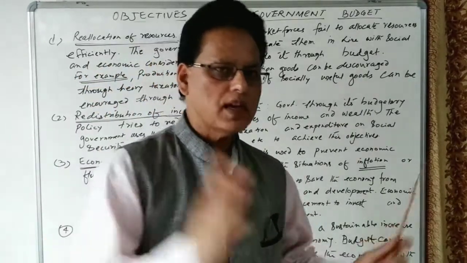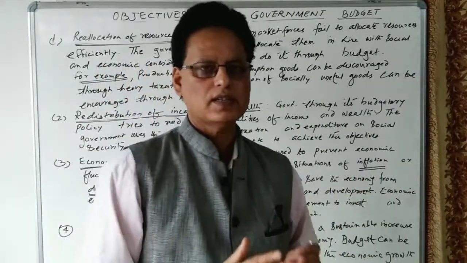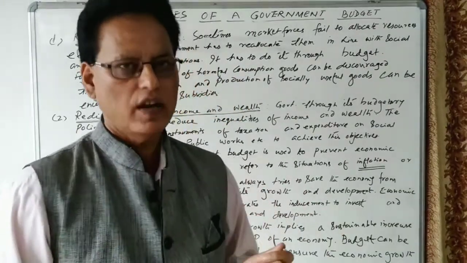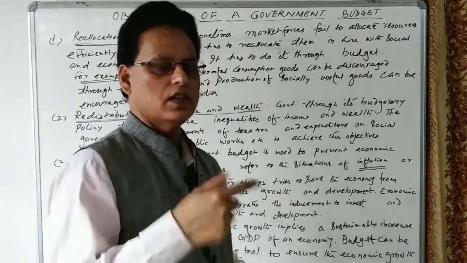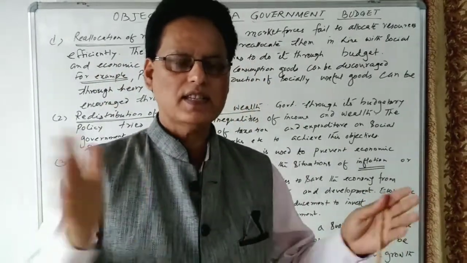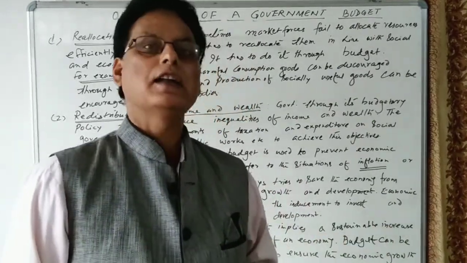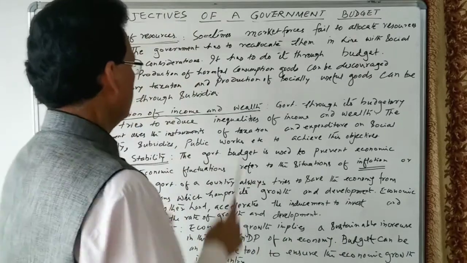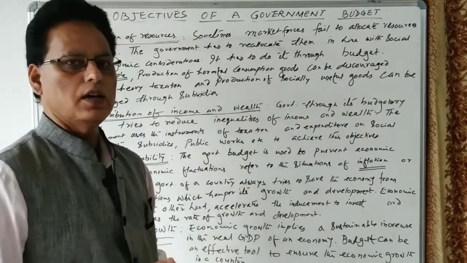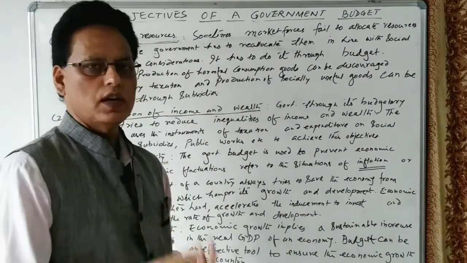So the government is making a balance between social and economic consideration, between profit maximization and social welfare. The government maintains this balance in the country through the budgetary policy, through the government budget.